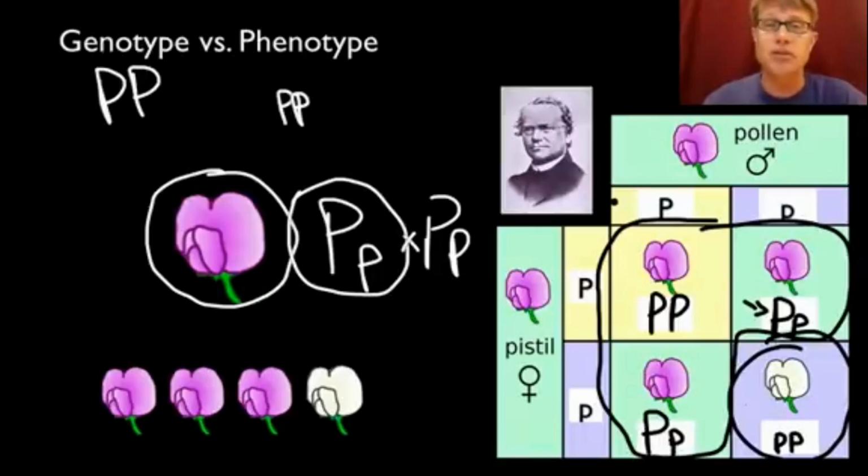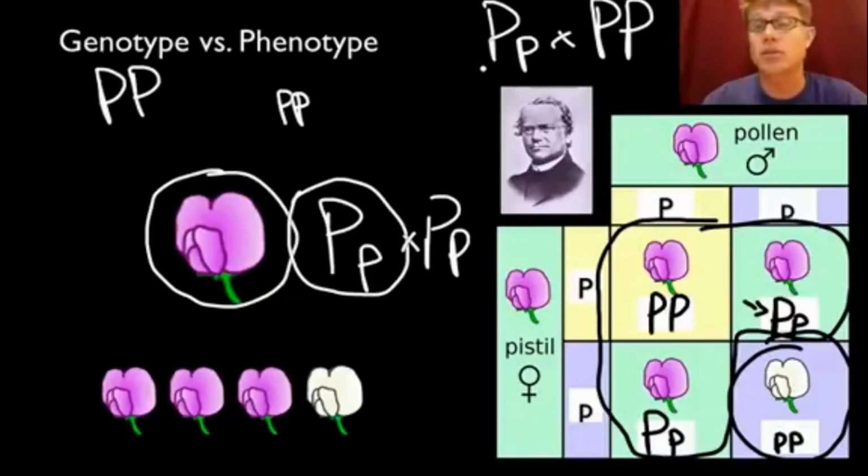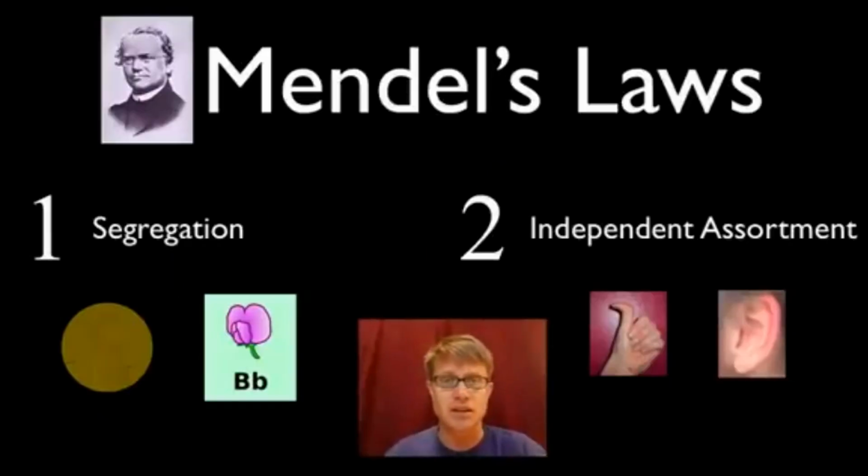And if you ever get a cross like this in a problem, for example, a cross like this, and you're not sure what the offspring are going to be, just do a simple Punnett square where these 2 alleles or versions of the gene are going to be on the top and these 2 are going to be on the side. And we'll do some practice problems in just a second.